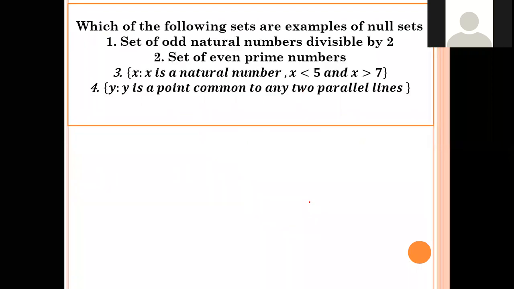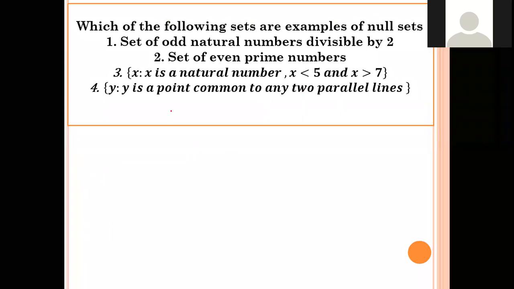So here you have some more questions. You have to identify which among the following are examples of a null set. What is the definition of a null set? An empty set, which does not contain any element. So you have to tell me which are the null sets, or empty sets, over here.